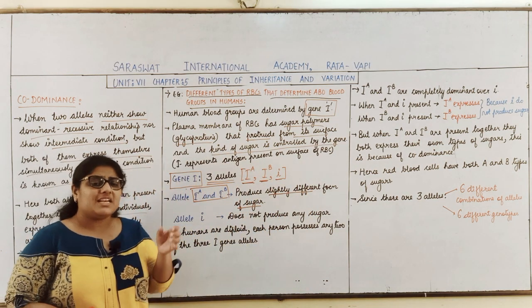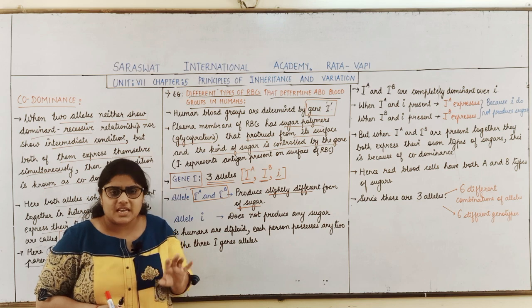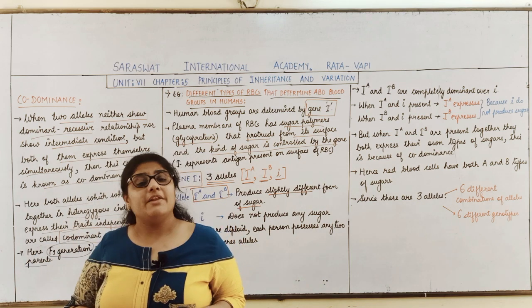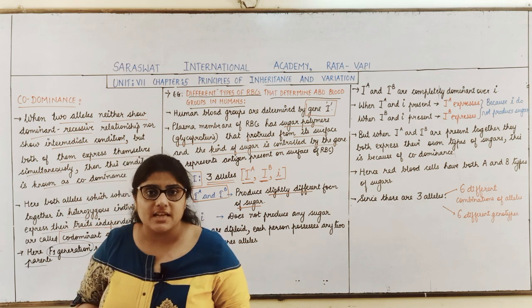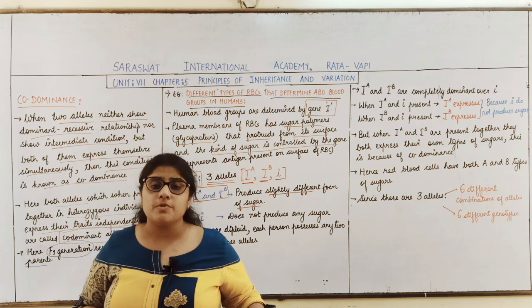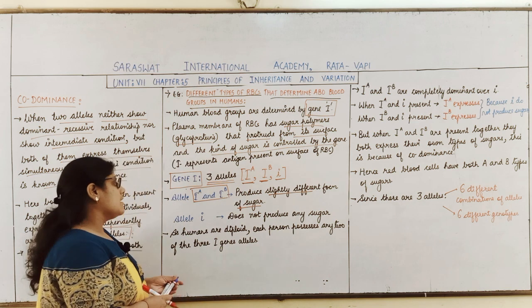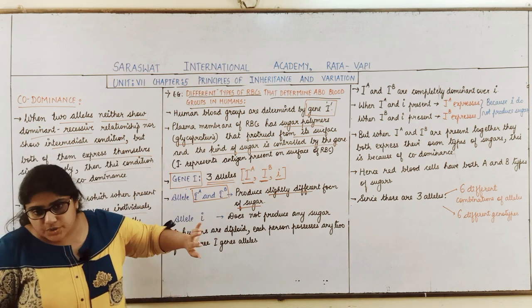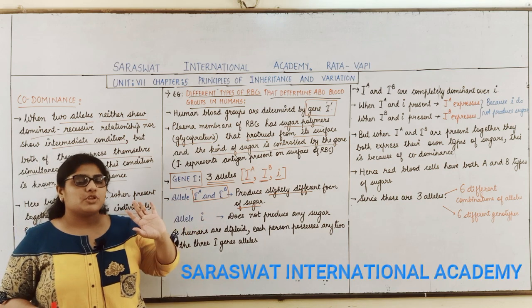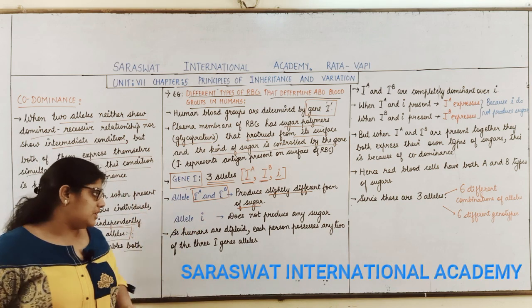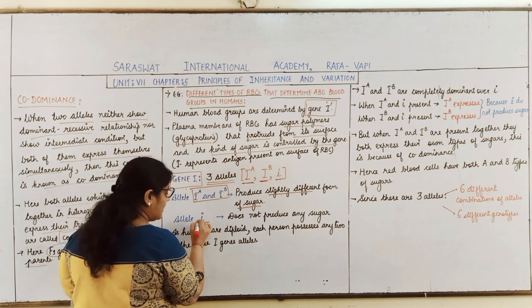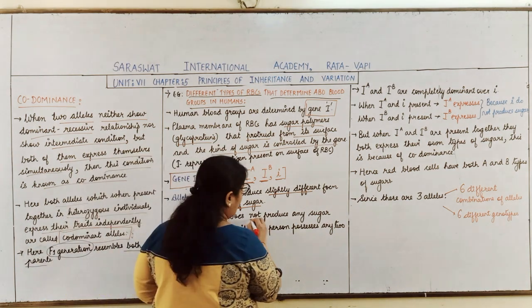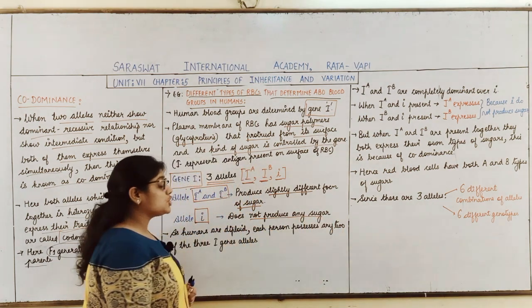So when capital I gene is there, it indicates it will form the sugar, and when small i gene is there, it indicates that there won't be any production of sugar. That is, when IA and IB are there, they will produce sugars, and when allele small i is there, it does not produce any sugar.